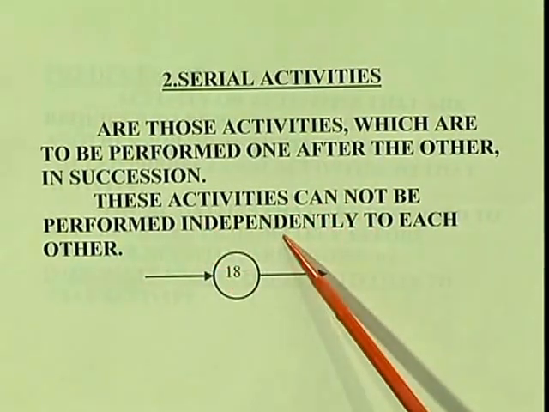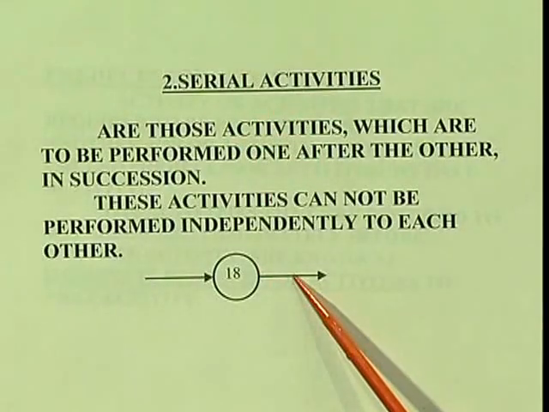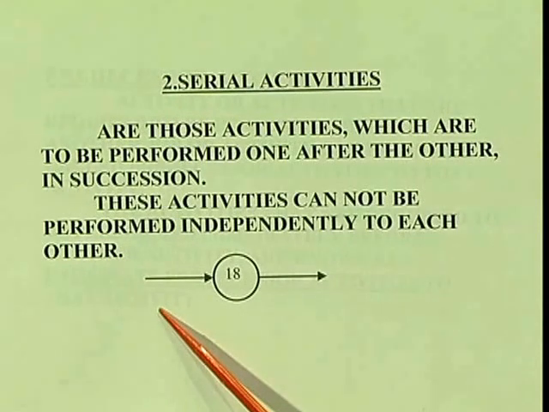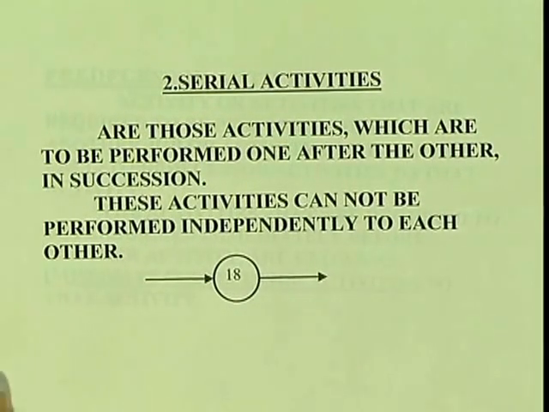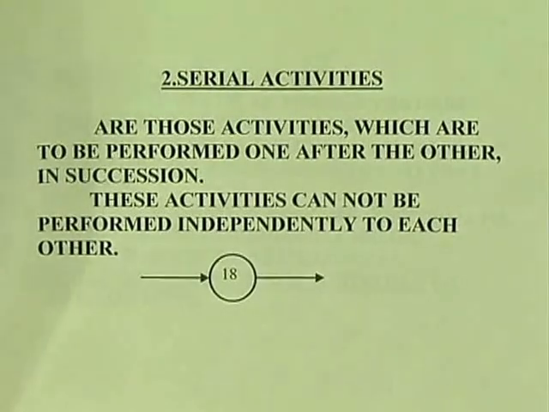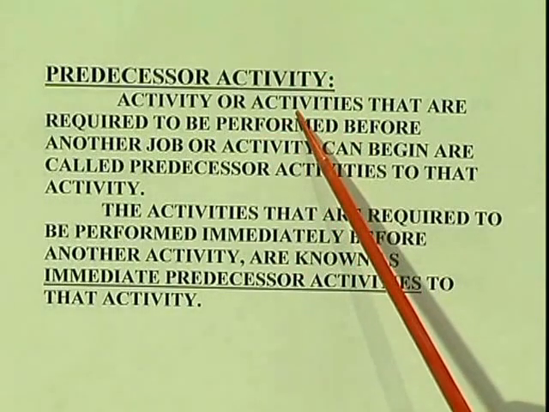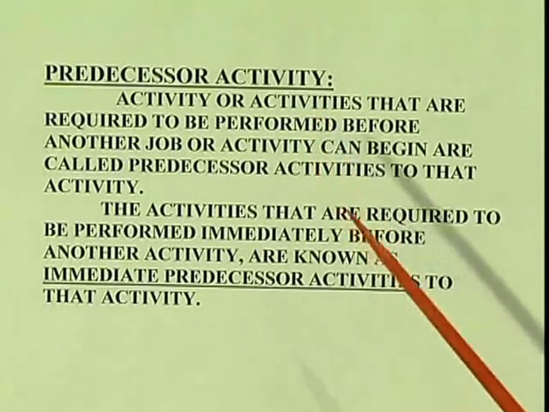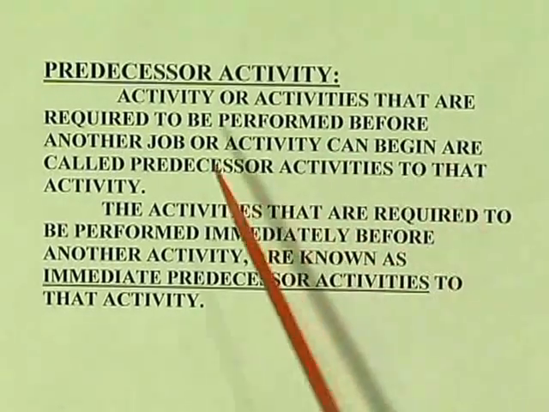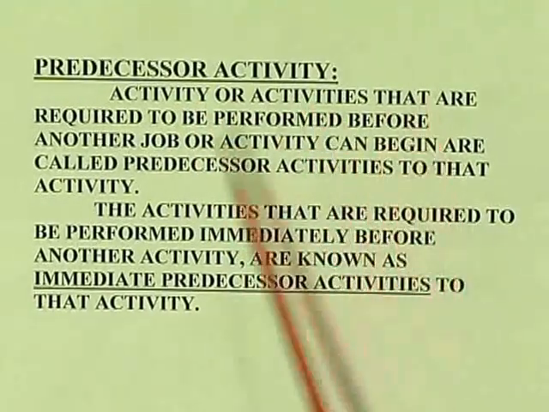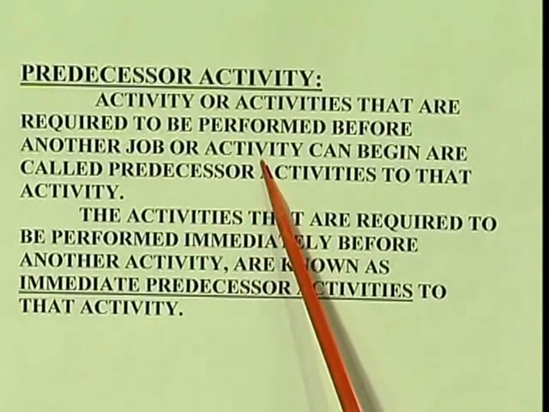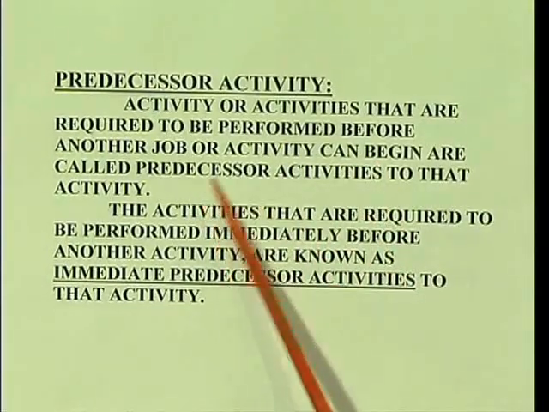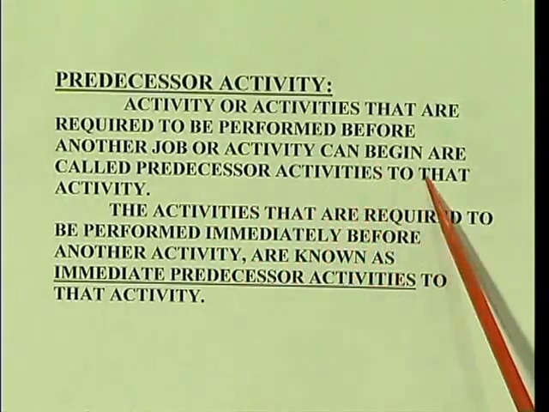These activities cannot be performed independently of each other. That means, if I want to go for this activity, unless this activity is completed, this cannot be started. So, that is called serial activities and gives us the relation between these two activities. Now, the other types are predecessor activity and successor activity. Predecessor activity is nothing but the activities that are required to be performed before another job or activity can begin are called predecessor activities to that activity.